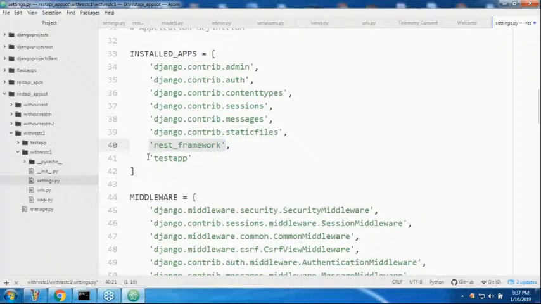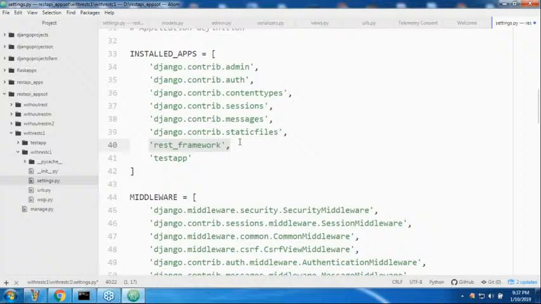Who is responsible for developing the test app? We are responsible, as the test app developers. But who is responsible for providing this REST framework application? This REST framework is an application.